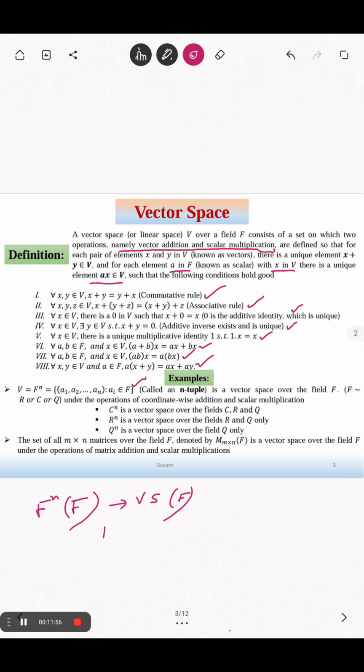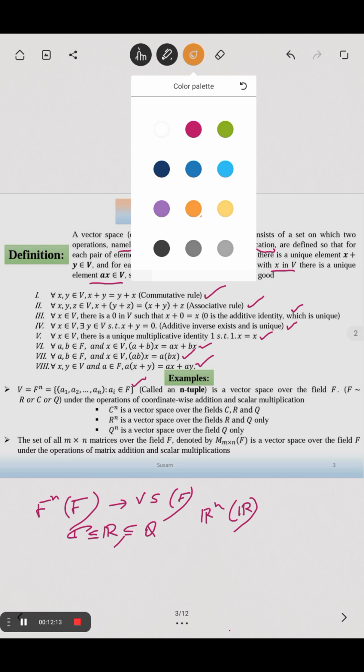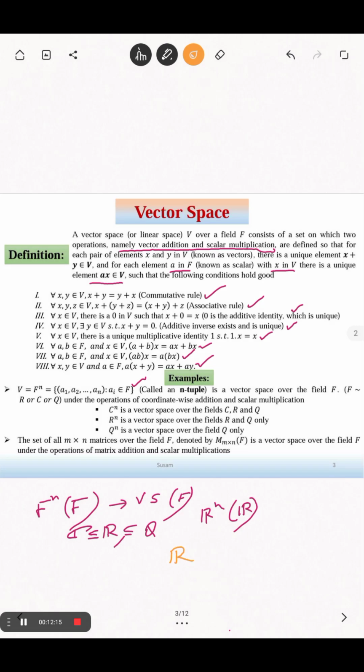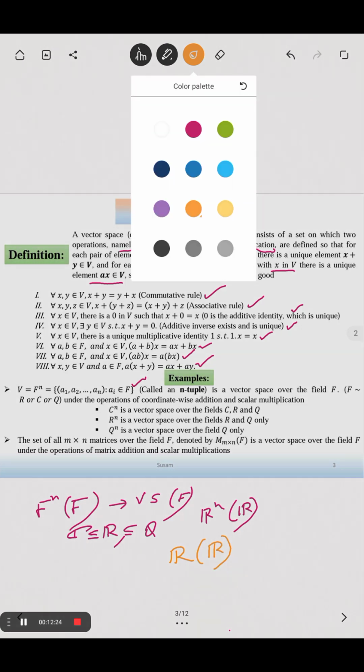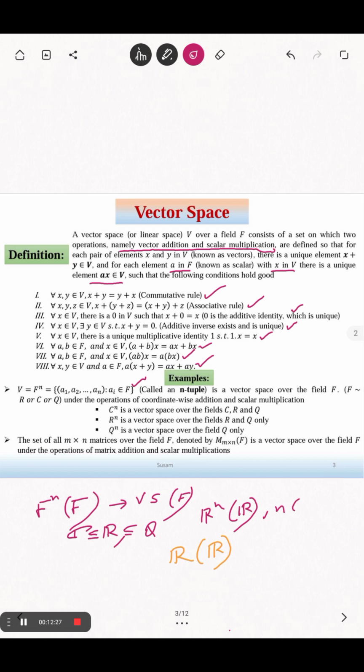What are the fields? R, C, Q, these are all fields. So Rn is a vector space over R. If n equals 1, then R is a vector space over R. Note that here n is from the natural number set and it is finite.